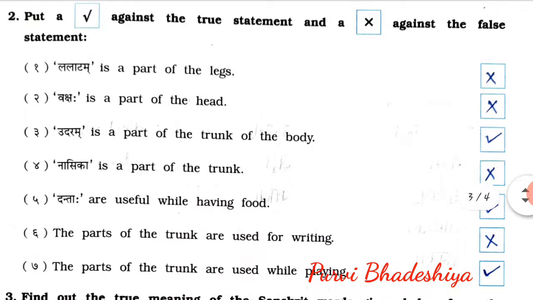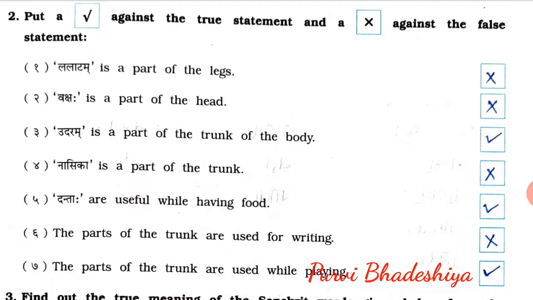Now, exercise number 2nd. Put right against the true statement and wrong against the false statement. First, Lalatam is a part of a leg. So the answer is wrong. Second, Vakshaha is a part of the head. So the answer is wrong. Third, Udaram is a part of the trunk of the body. So the answer is right.